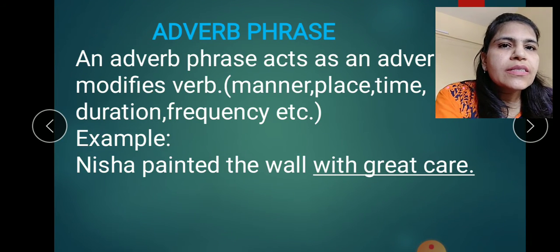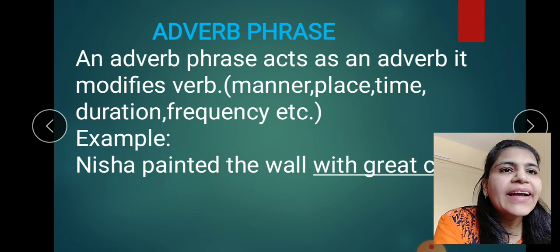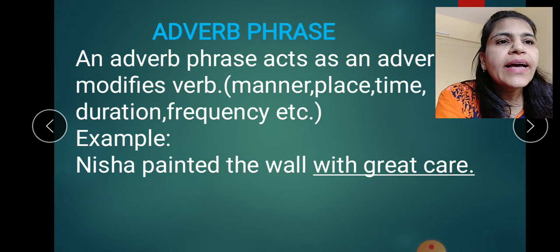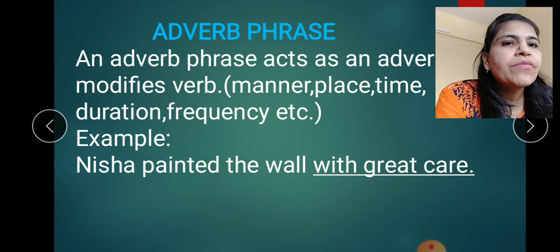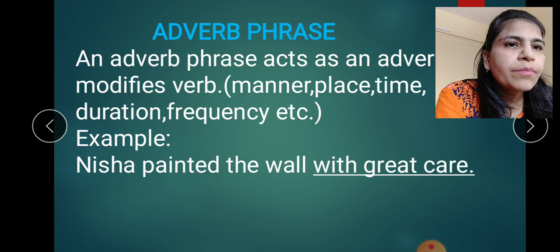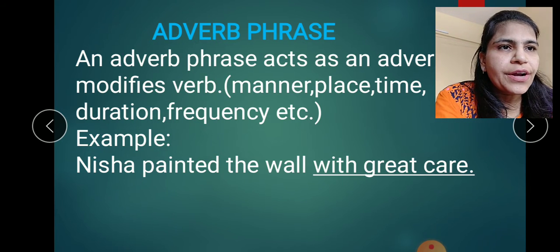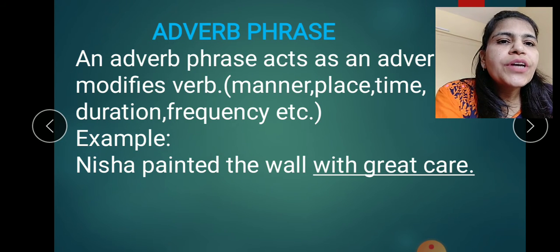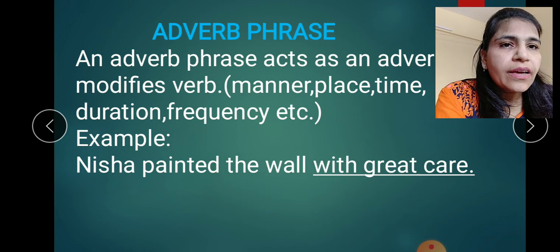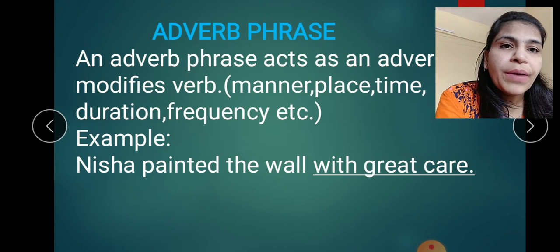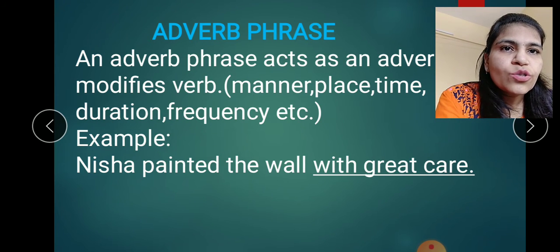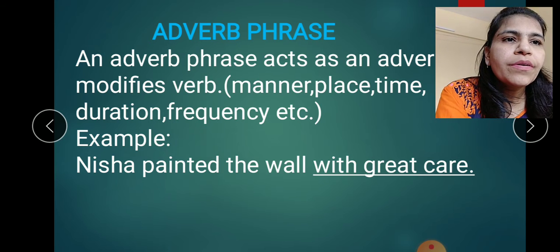Adverb phrase. An adverb phrase acts as an adverb. It modifies a verb. Now we know that there are kinds of adverbs: adverb of manner, place, time, duration, frequency, etc. So there could be any adverb phrase in a sentence. Example, Nisha painted the wall with great care. Now what is the verb here? Painted. How did she paint? With great care. So with great care is an adverb phrase.